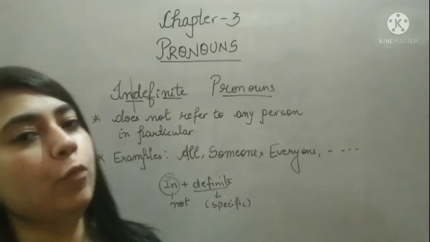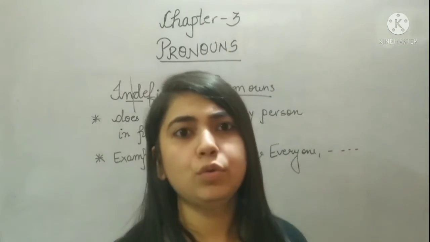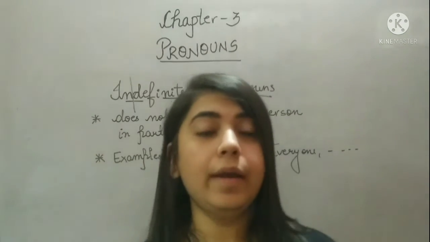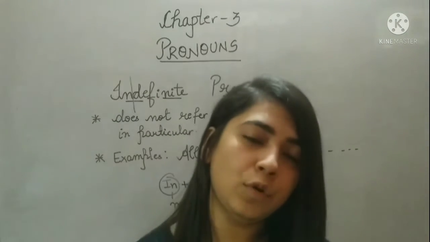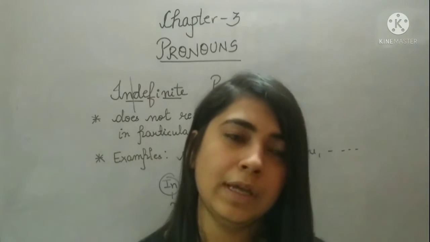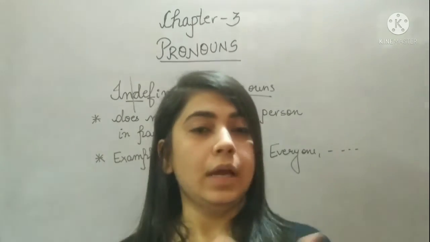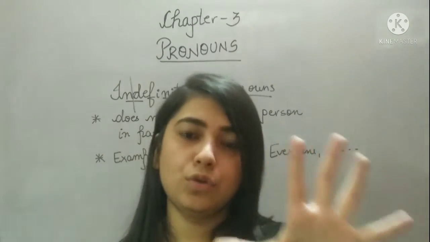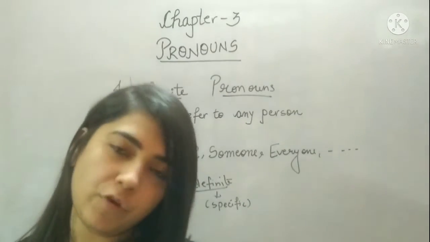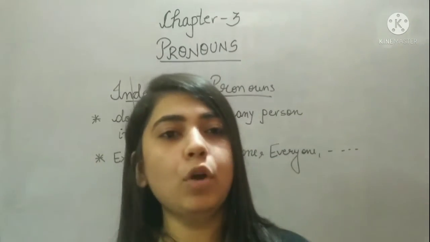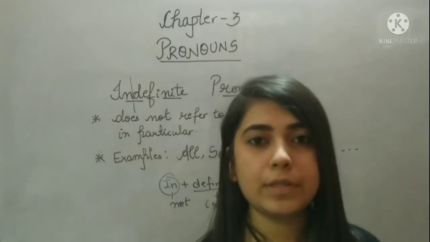Okay? Someone. Could be anyone. You do not know. For example, someone is coming today. कोई आ रहा है. But again, I'm not referring to any particular person. If I'm saying Anushka is coming, that means I'm referring to that girl, Anushka. But if I'm saying someone is coming, it could be anyone. Okay, that means I'm not talking about any specific person.